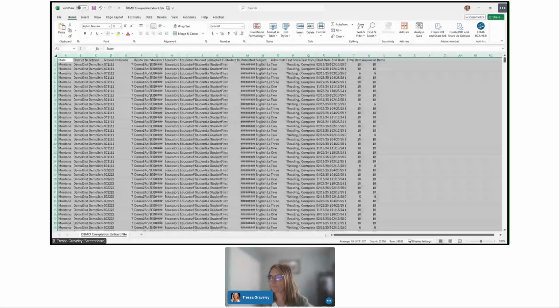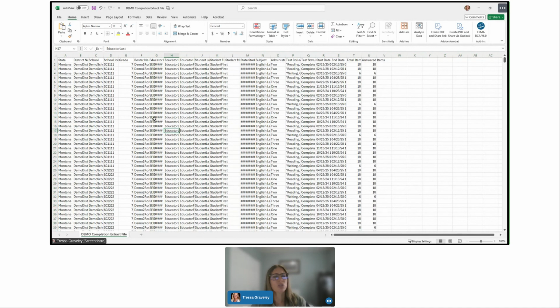Okay. So let's say that I went into the Kite Educator portal and I went to reports, data extracts, and remember we go to that second tab. It's called test administration and monitoring, and we can generate a data extract for all students that have been assigned testlets, and it will generate a CSV icon that we can click on to download to our computer. And then once I open that document, it will look something like this.